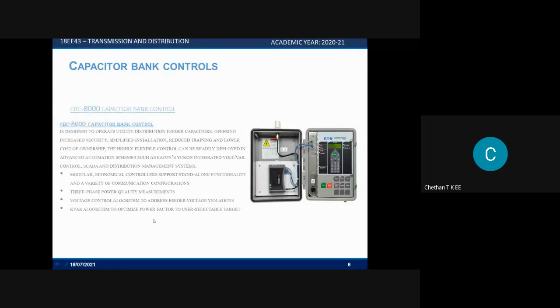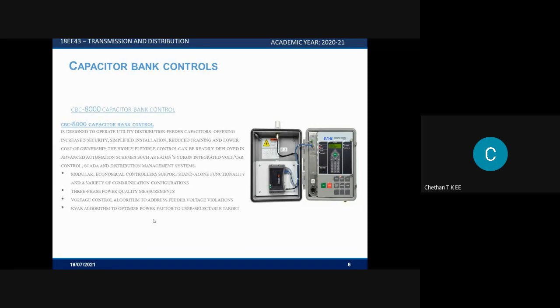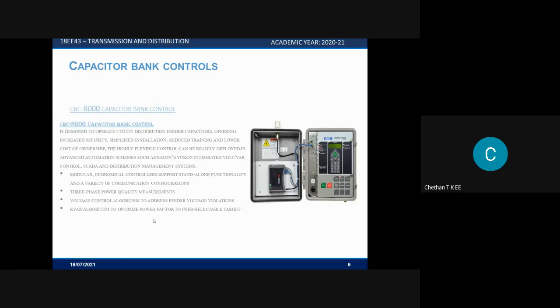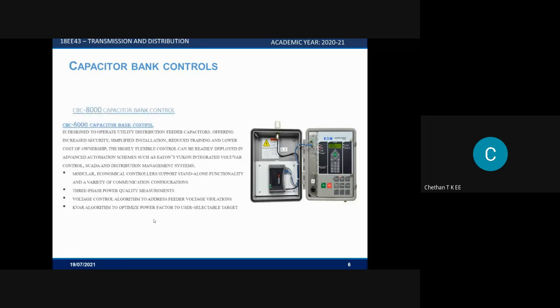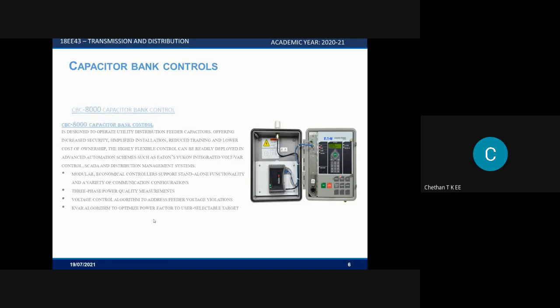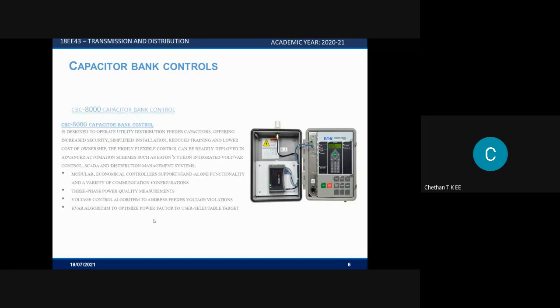So this is basically a CBC 8000 capacitor bank control, which is designed to operate utility distribution feeder capacitors, offering increased security, simplified installation, reduced training, and lower cost of ownership. The highly flexible control can be readily deployed in advanced automation schemes such as Eaton's Yukon Integrated Volt Control, SCADA, and Distribution Management System. Now, basically, what is SCADA? SCADA is Supervisory Control and Data Acquisition. This technology gives the software and hardware elements that allow industrial organizations to control industrial processes locally or at remote locations. This itself is called the automation system.